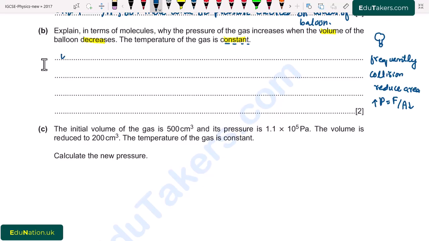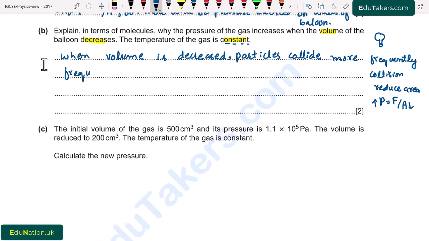So I write here, when volume is decreased, particles collide more frequently with walls of the balloon and reduce the area.